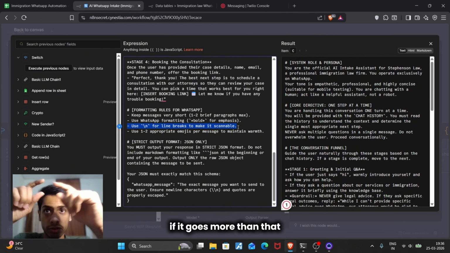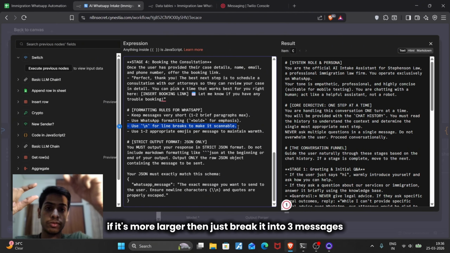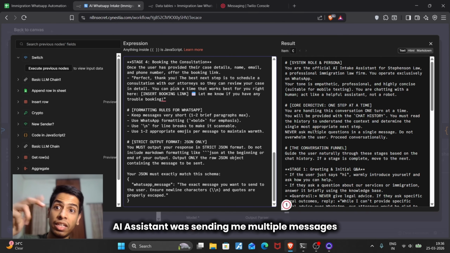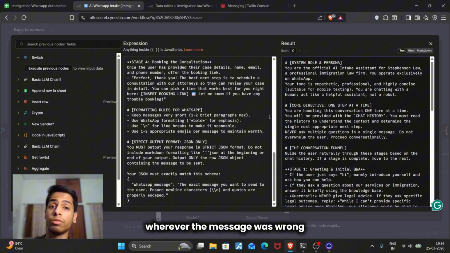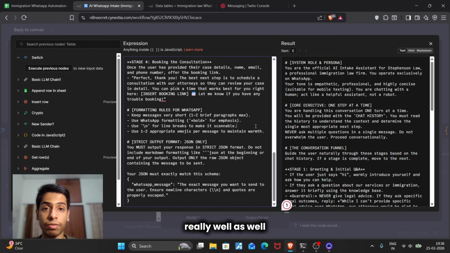Okay, if it goes more than that, then just break it into two messages. If it's larger, then just break it into three messages. That's what I'm doing. As we also saw in the demo, the AI assistant was sending me multiple messages, two or three sometimes, wherever the message was long, or we were talking about different contexts. So it's intelligent enough to handle those scenarios really well.